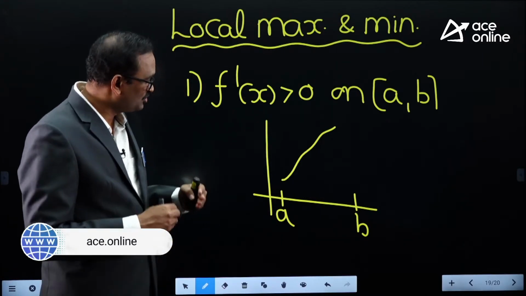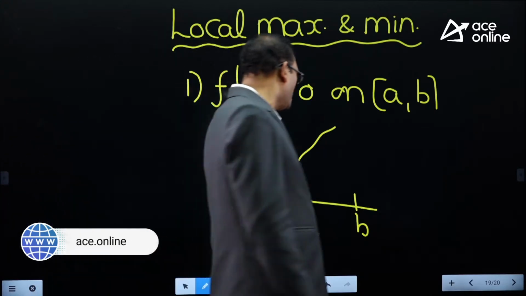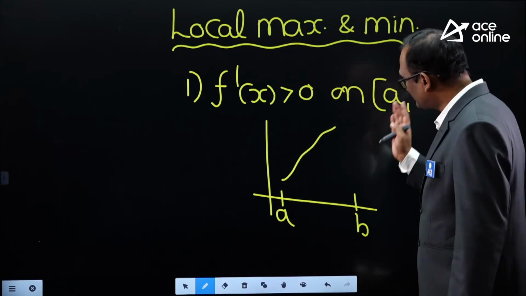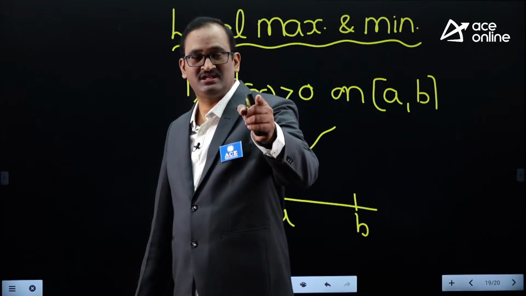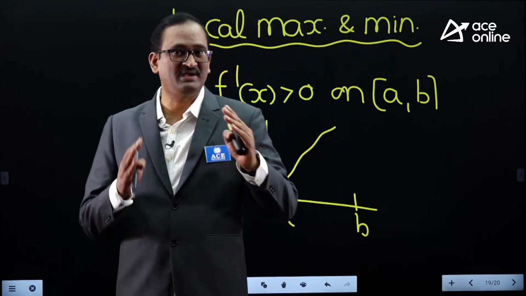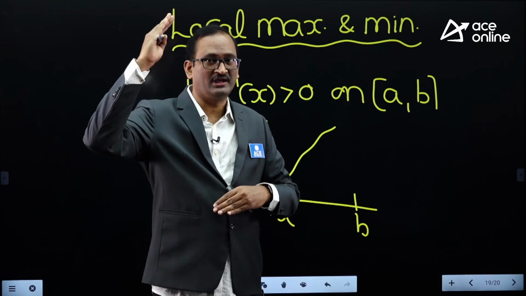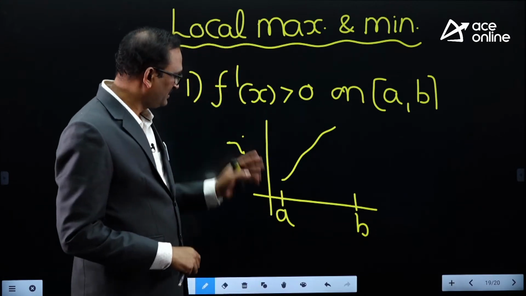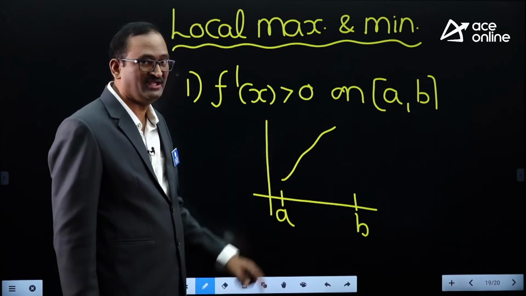When I view the curve from left to right, it is rising. When I view it from right to left, it is falling. But remember that the nature can be decided only by looking from left to right. From left to right it is rising, so it is an increasing function in the interval AB.